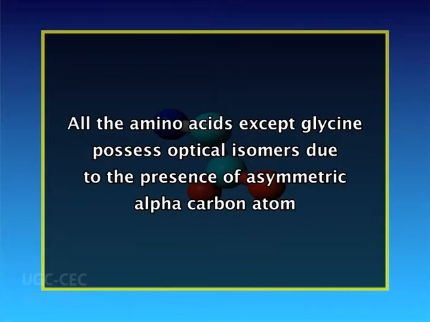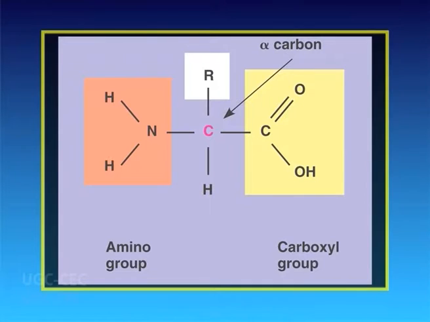All the amino acids except glycine possess optical isomers due to the presence of an asymmetric alpha carbon atom. If a carbon atom is attached to 4 different groups, as with the alpha carbon, it is asymmetric and therefore exhibits optical isomerism. Thus, all the amino acids are optically active except glycine.